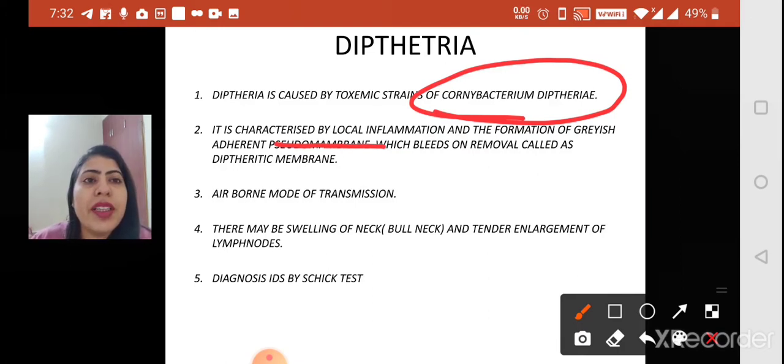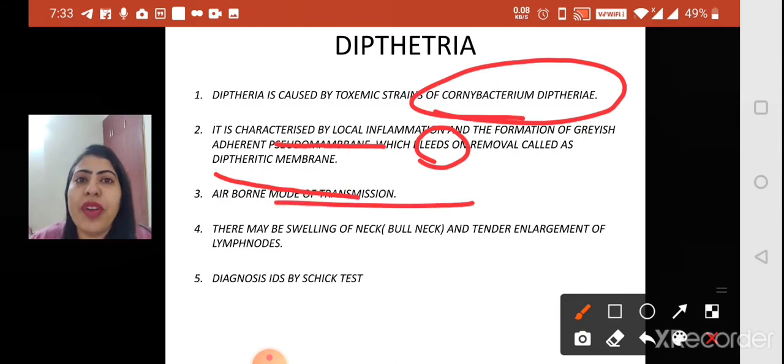The pseudomembrane that is formed here is the one that bleeds on removal, called the diphtheritic membrane. So you have to remember that the pseudomembrane formed here is going to bleed. Sometimes a pseudomembrane, when we scrape, is removable, sometimes it's not removable, and sometimes it bleeds. The one that bleeds is the diphtheritic.